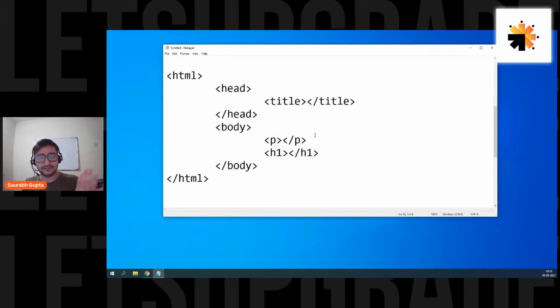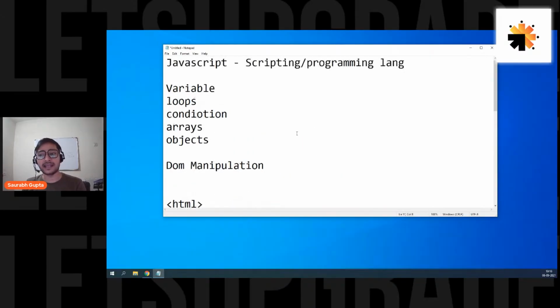When you think of it normally, it's just your HTML. But internally, it's a tree structure of your HTML code that is created by the browser. That's it. Simple. And as I said, JavaScript is a DOM manipulation language. Okay, let me just write it again. DOM manipulation. So JavaScript is a DOM manipulation language. That means JavaScript can help you to manipulate the DOM tree.